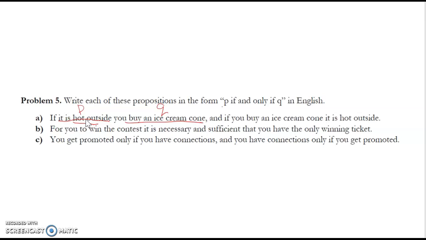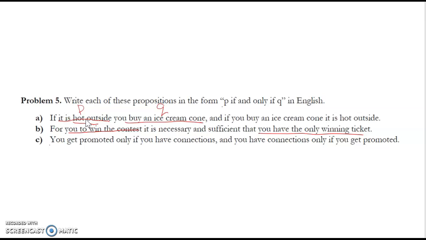Let's go for B. For you to win the contest, it is necessary and sufficient that you have the only winning ticket. In this case, my proposition P would be you win the contest, and Q would be you have the only winning ticket. So this sentence transformed into the P if and only if Q statement would be: you win the contest if and only if you have the only winning ticket.